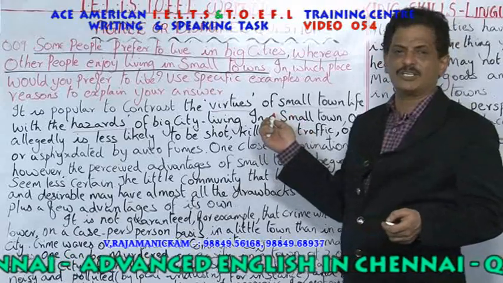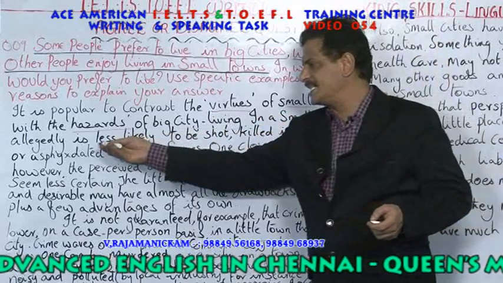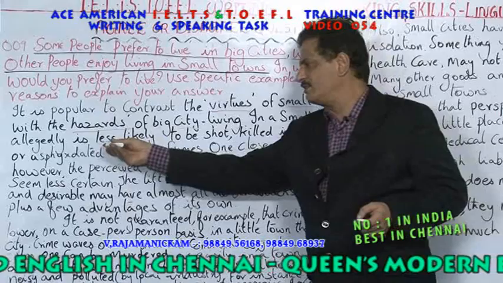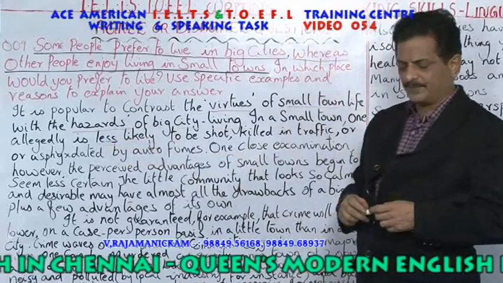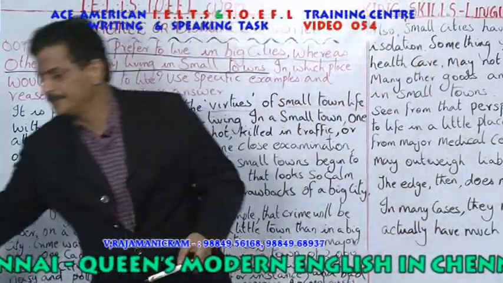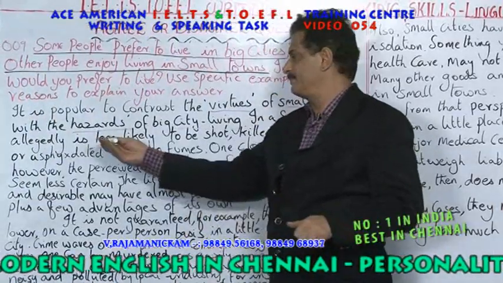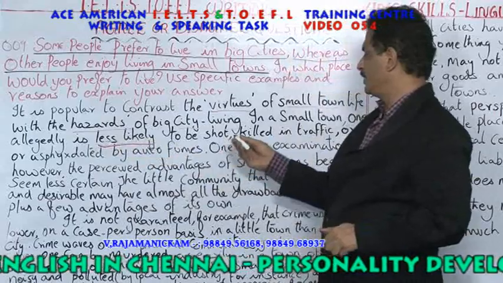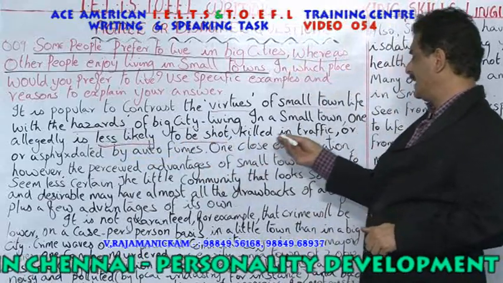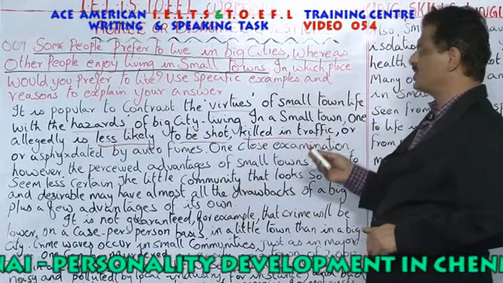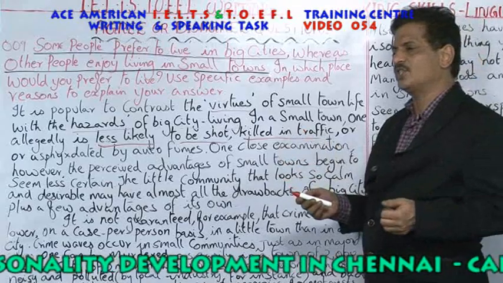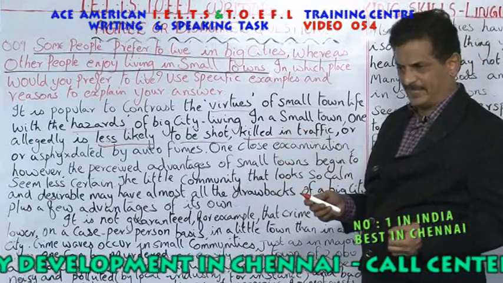In a village or a town it is less likely, he says. There is not much chance of getting hurt or getting shot by a terrorist or anybody. Less likely, he says. And also he says, killed in traffic. In towns, there are no chances of getting killed in traffic, right?